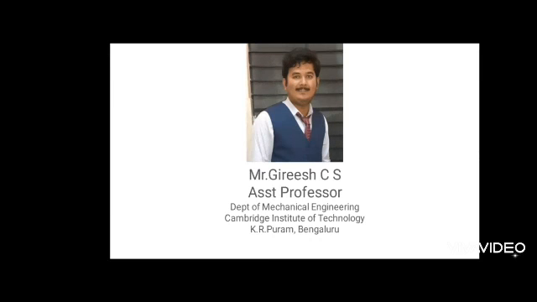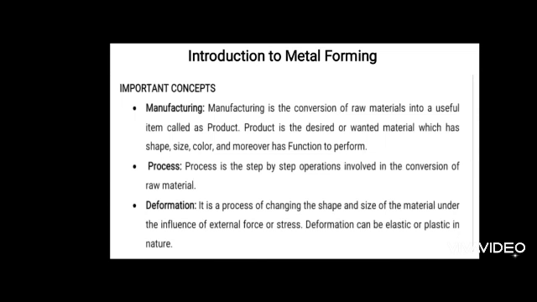Today we are going to start a new session, module 4: metal forming process. Metal forming is a primary manufacturing process. Before we discuss metal forming process, we will discuss some important definitions. Manufacturing is the conversion of raw material into a useful product, of desired material, shape, size and color, which also has to perform functionally in the given application.